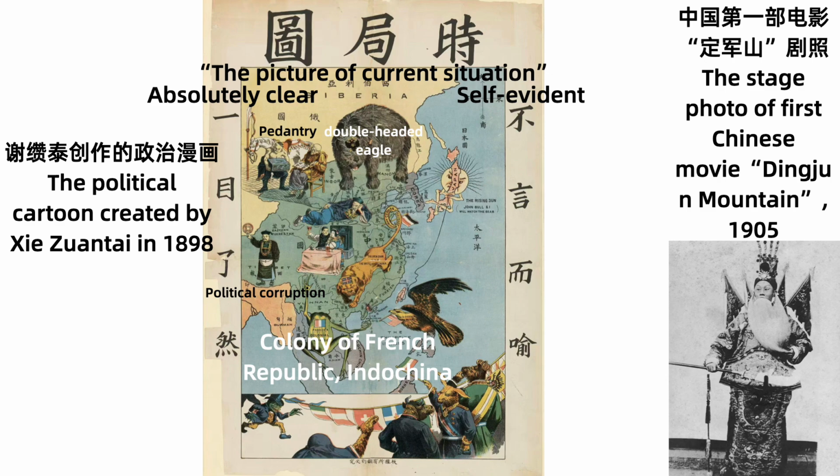So all of these pictures I just showed you are history. History is not only words in books, but also vivid pictures, through which we can know the life of the past.